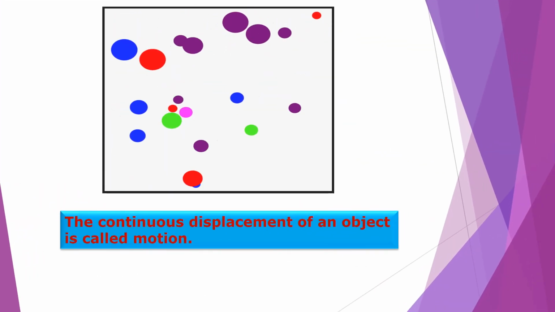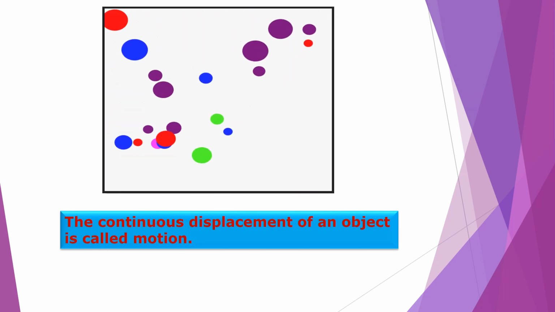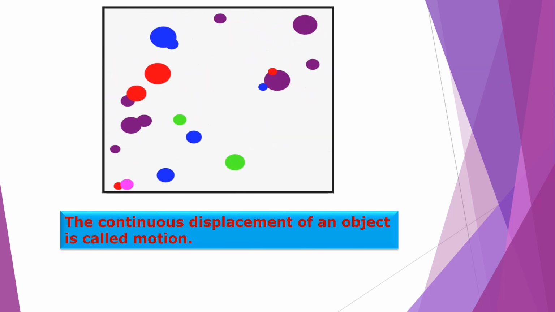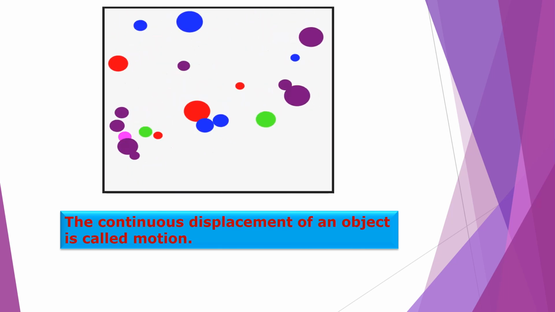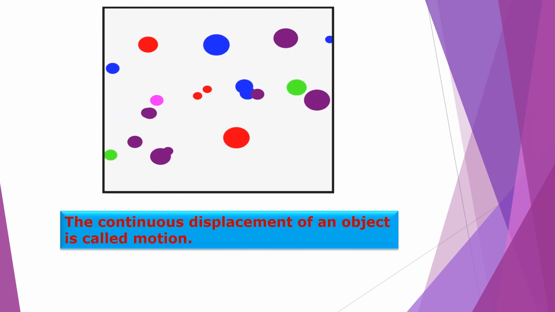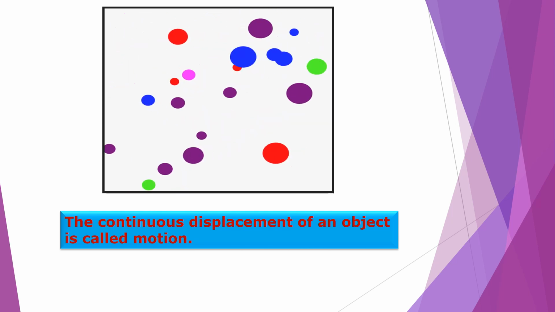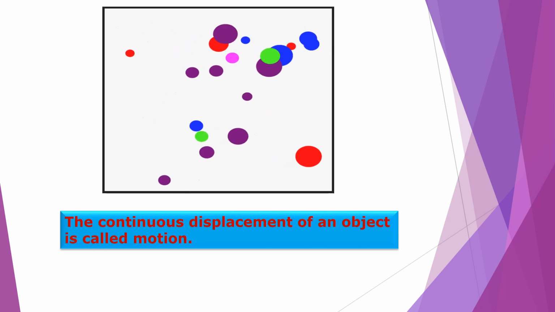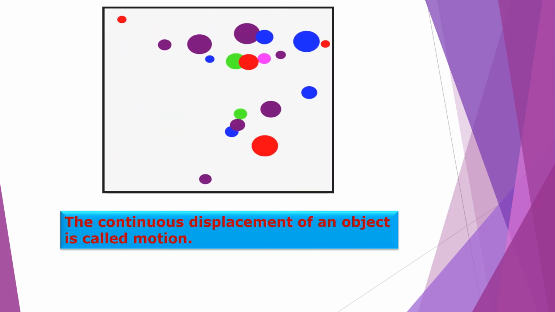Change of place of an object is called displacement. An object in motion continuously undergoes displacement. Means any object that is in motion continuously undergoes displacement. Means that object shows displacement. So what is the definition of motion? That we will see. The continuous displacement of an object is called motion.